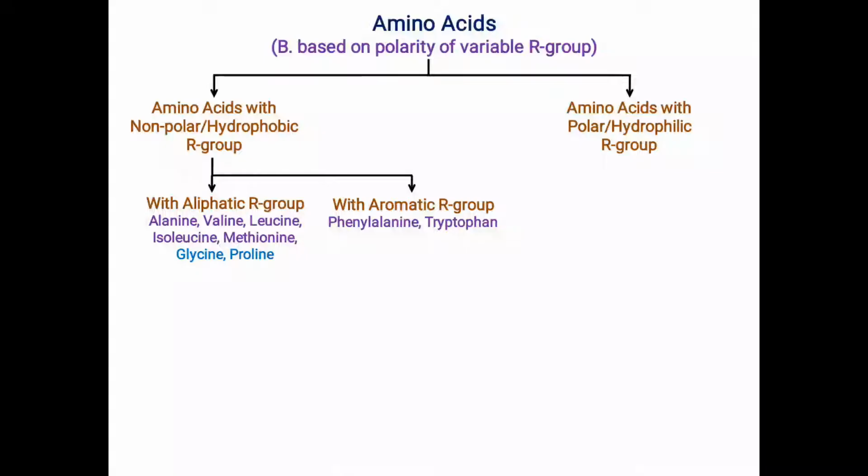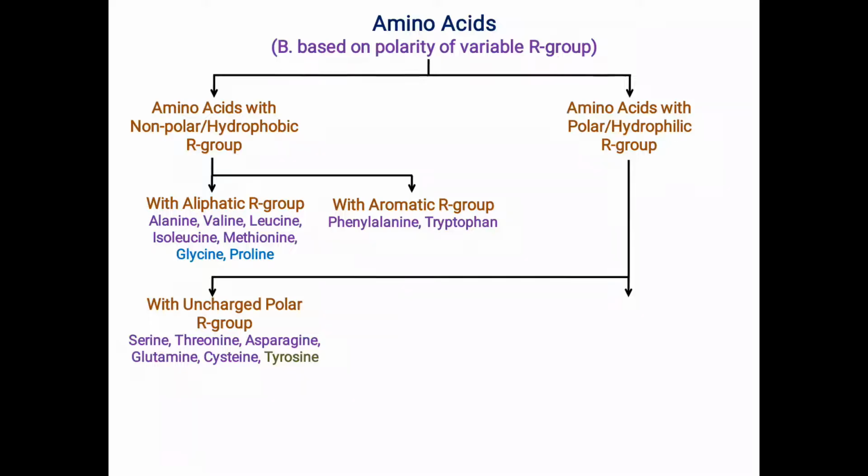There is another aromatic R group containing amino acid which is tyrosine, but that has been categorized under the polar R groups. I will explain to you later why tyrosine has been placed in the polar R group during this classification, okay. So next is to classify further amino acids with polar or hydrophilic R groups. These are further classified into two categories.